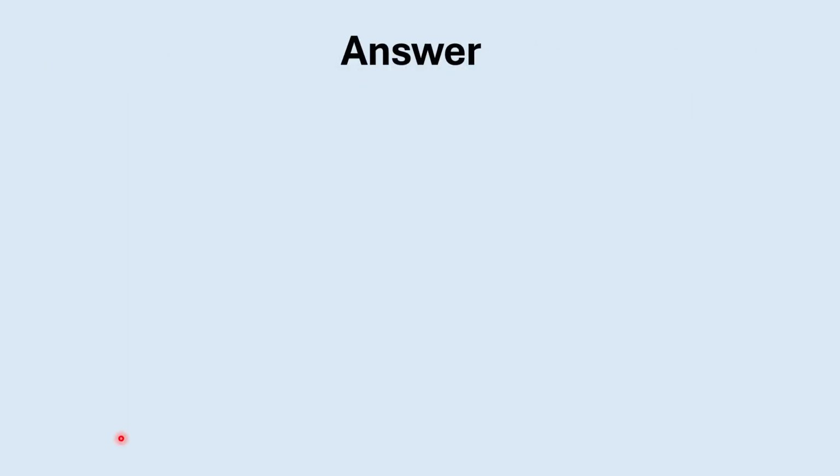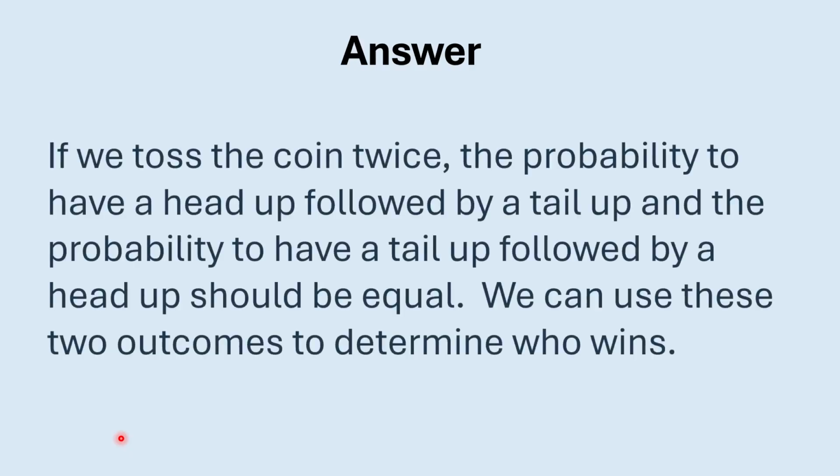Okay, let's have a look at the answer together. Firstly, we have to agree, if you toss this coin once, it is absolutely impossible to determine the outcome of this 50-50 event. However, if we toss the coin twice, let's see what is going on. Firstly, the probability to have a head up followed by a tail up can be calculated by using the product law of probability, which is equal to 55% multiplied by 45%.